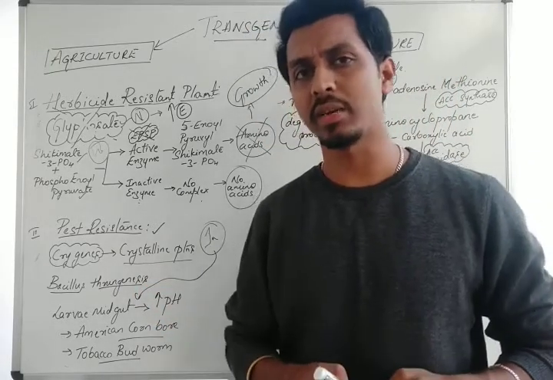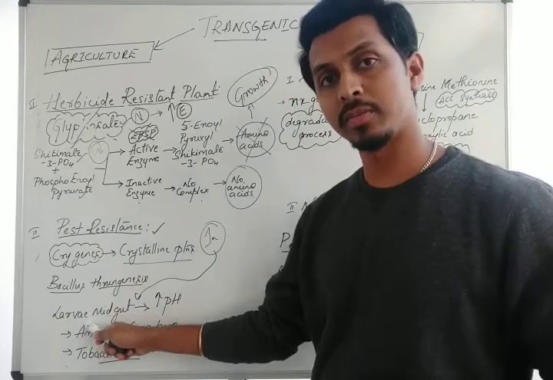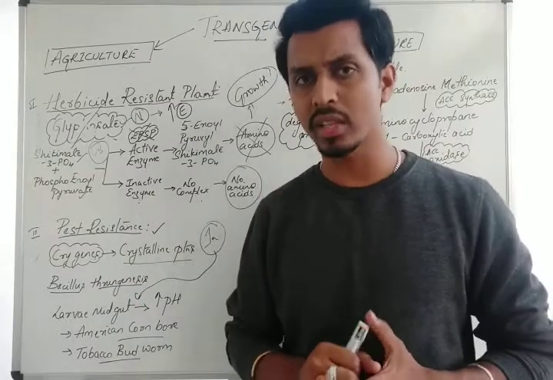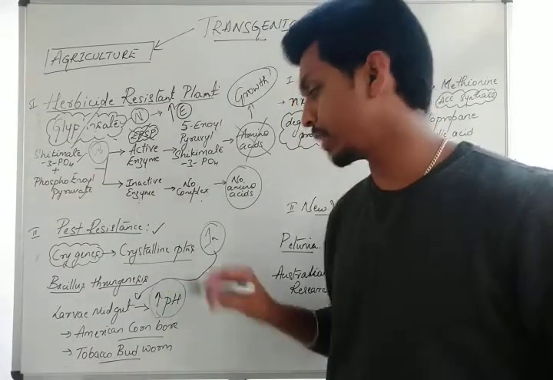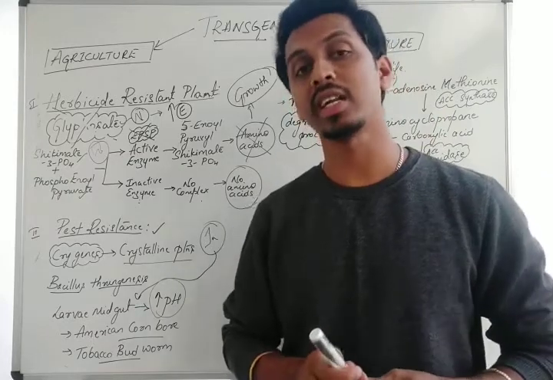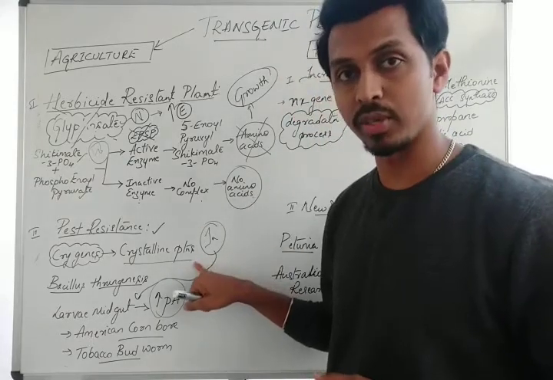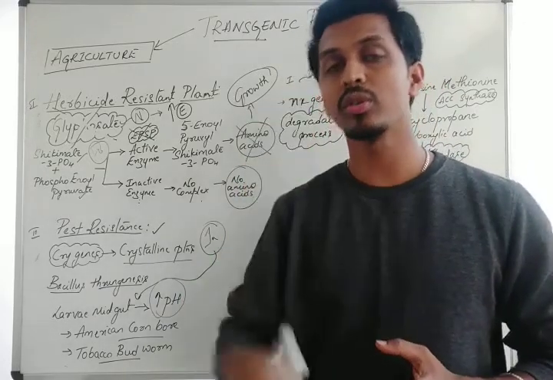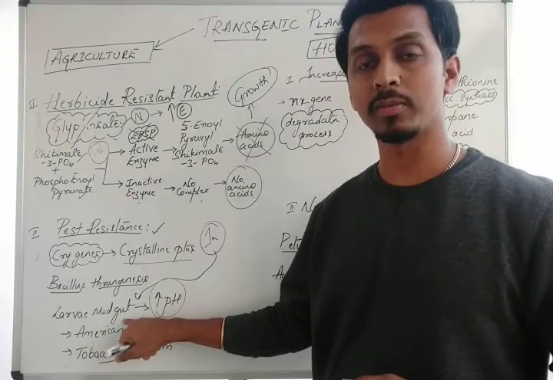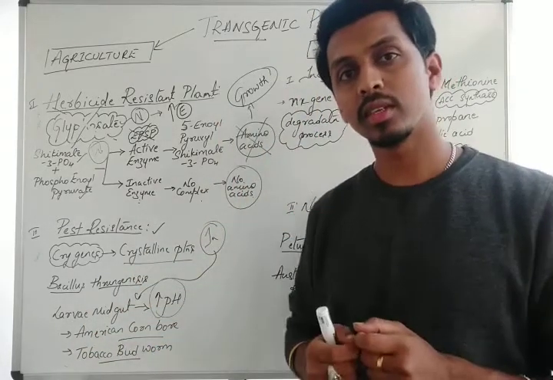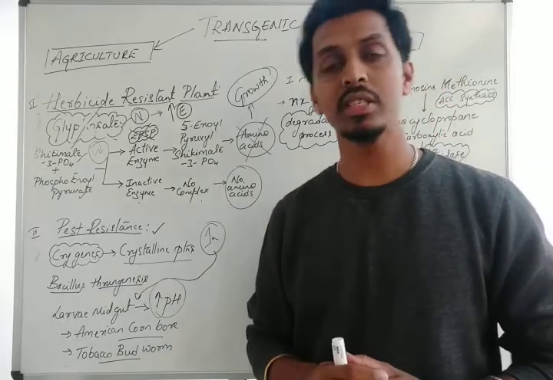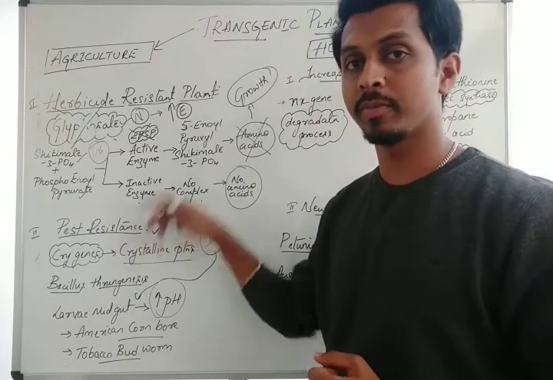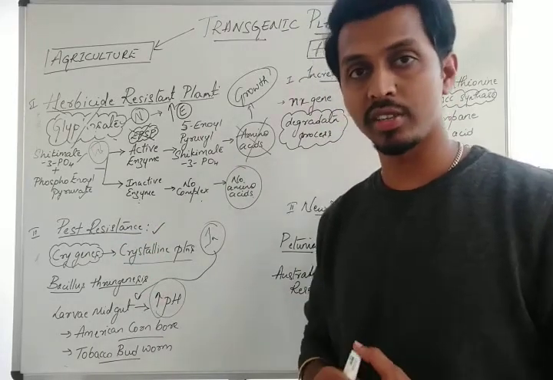Now how exactly will this happen? As they feed on the plant, the crystalline protein enters into the larva. Once it enters the larva, there is an immediate change in the pH. The high pH in the midgut will activate the inactive form of crystalline protein. Once activation is done, it forms pores on the midgut of the larva. Once pores are formed and the midgut is damaged, obviously the organism is killed. This is how we have pest resistant plants, which are produced by PTC as well as genetic engineering.